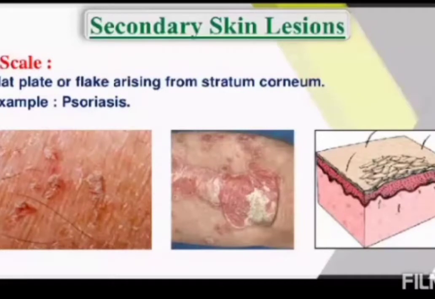Scale means a flat plate or flake arising from the stratum corneum. An example is psoriasis, where there will be excess dead epidermal cells produced by abnormal keratinization and shedding.